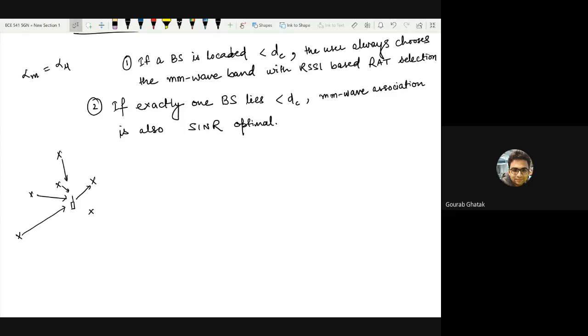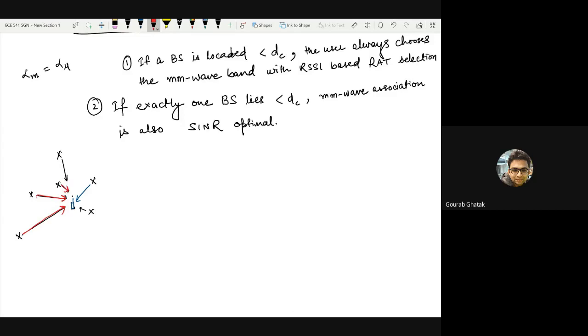We are considering only the worst case scenario, which means in the worst case all of these base stations are transmitting towards this user, which means all the interferences are in the worst case. In that case, the SINR is simply the signal power that you received from this direct link or the serving link. Let us look at it from this blue line, and all the interfering links are these red links.